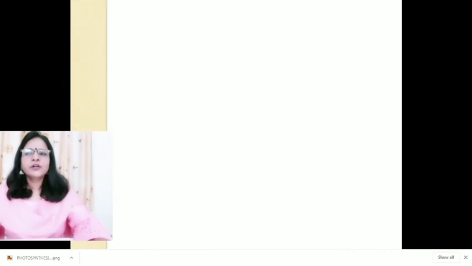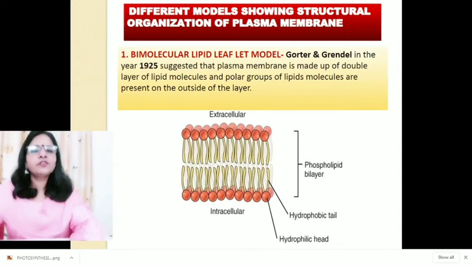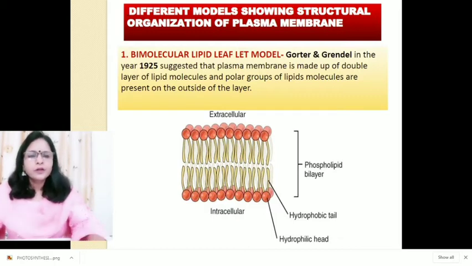Next are models showing structural organization of plasma membrane. First model is the bimolecular lipid leaflet model. This model was proposed by Gorter and Grendel in the year 1925. They suggested that plasma membrane is made up of a double layer of lipids, and polar groups of lipid molecules are present on the outer side of the layer.